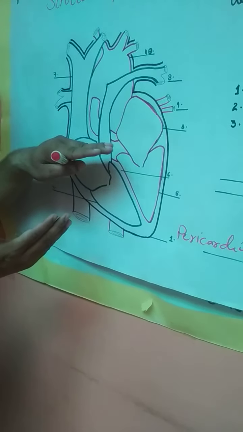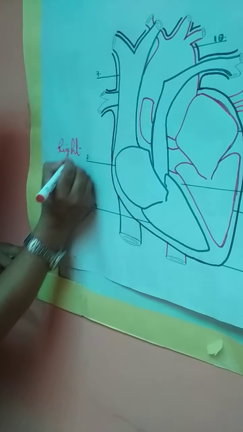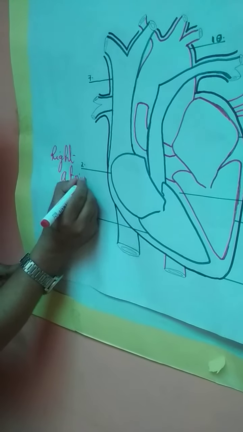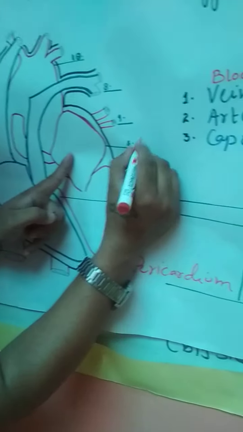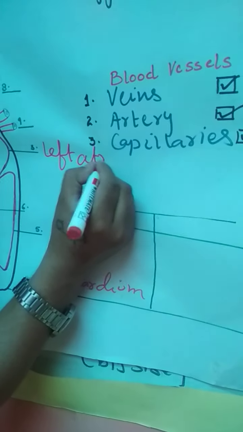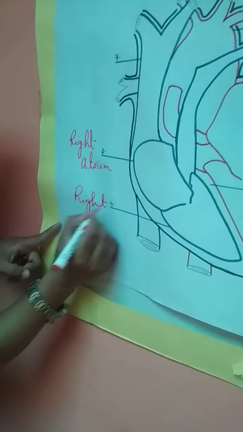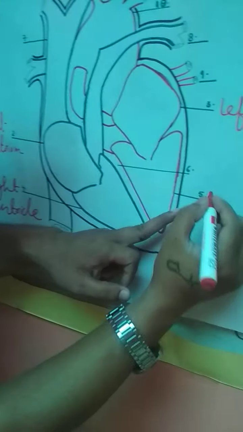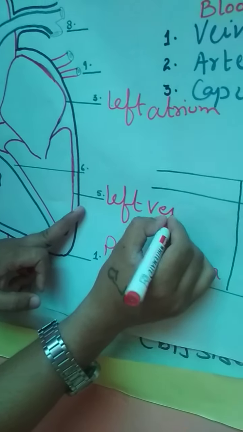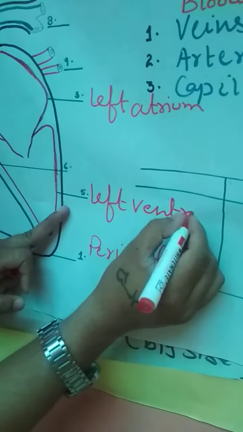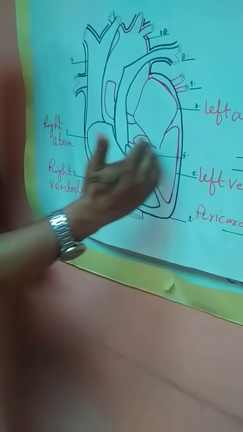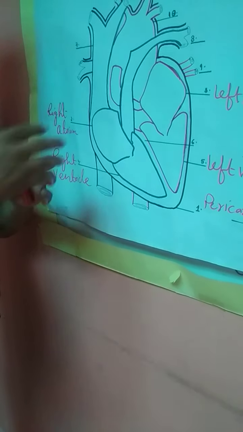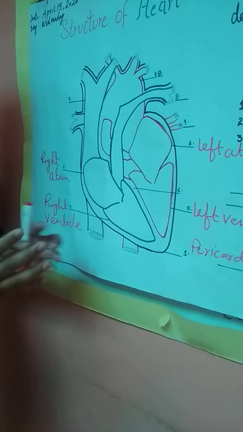This is your right atrium, this is your left atrium, this is your right ventricle, this is your left ventricle. We were talking about mixing of blood, but no, there are separate chambers, so there is no probability of mixing oxygenated and deoxygenated blood.